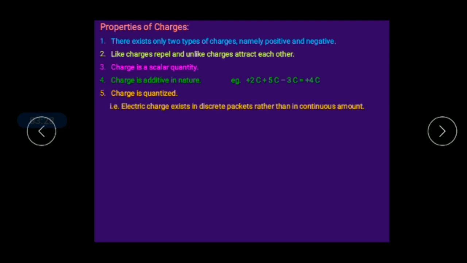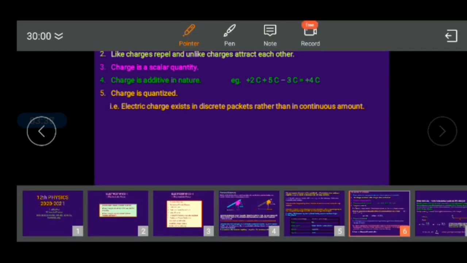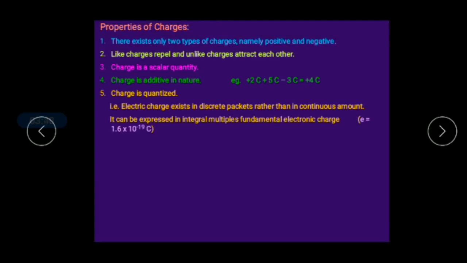Also, charge is quantized, which means electric charges exist in discrete packets rather than in a continuous amount. Quantized means it is an integral multiple. So simply we can give the expression Q = nE.